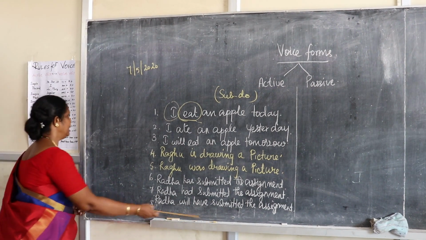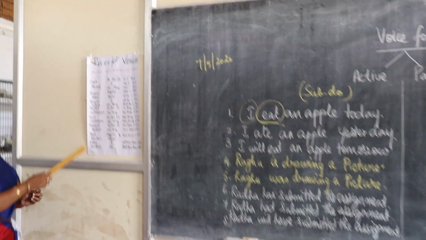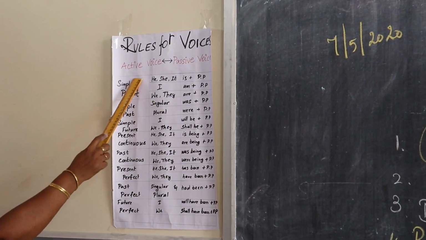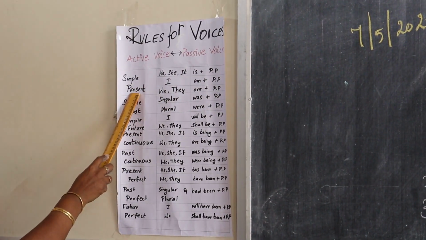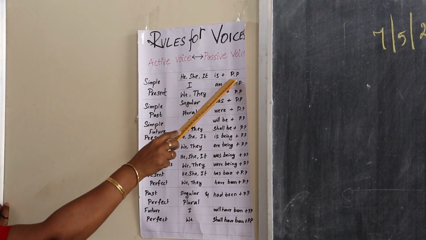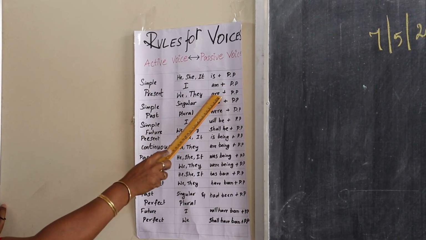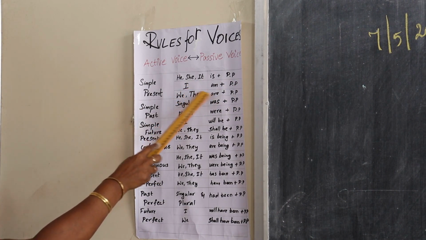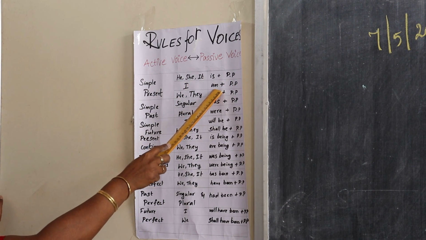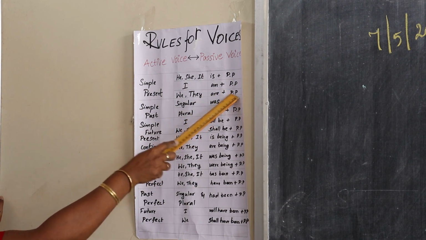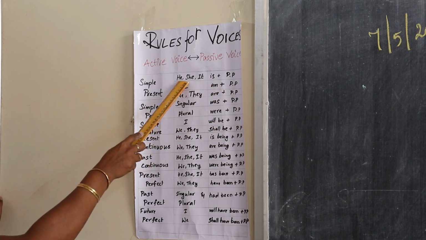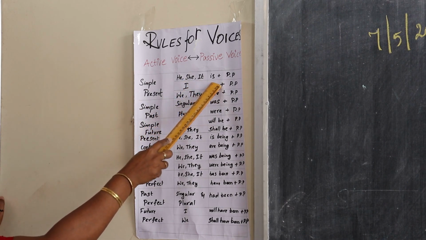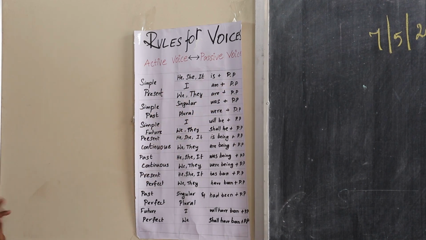Before that, you should know the rules of the voice forms. Active into passive: simple present tense is plus past participle. If the sentence is in the form of I, it changes into am plus past participle. If the sentence is in the form of he, she, it, third person singular, you should add is plus past participle.